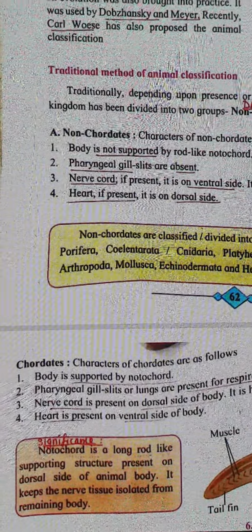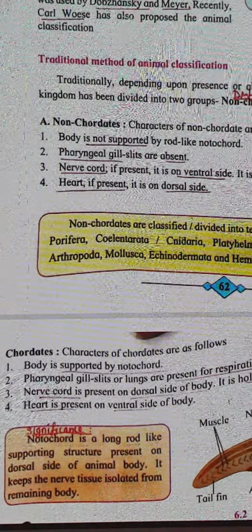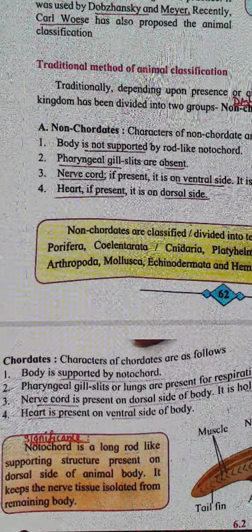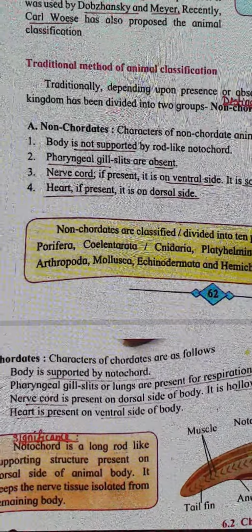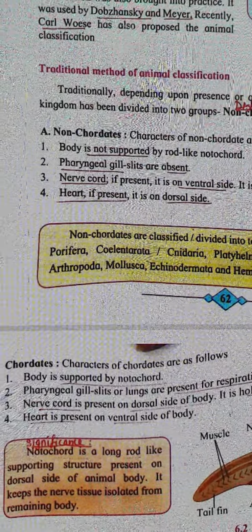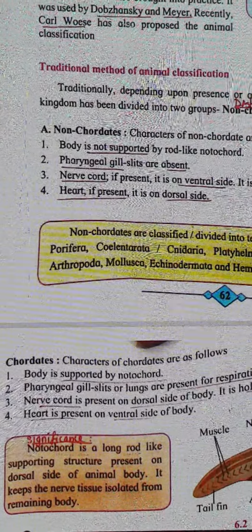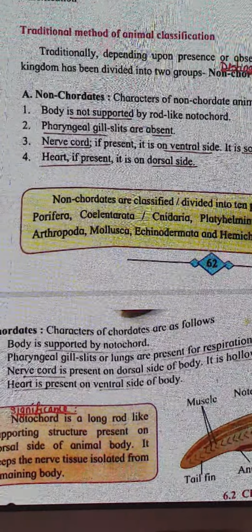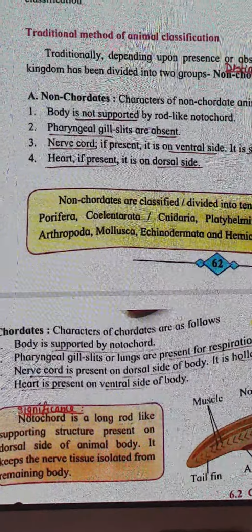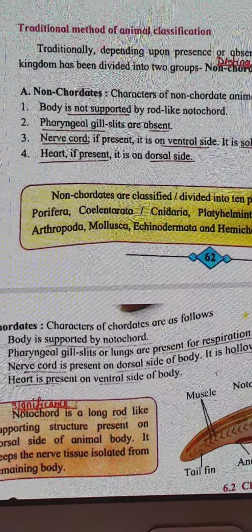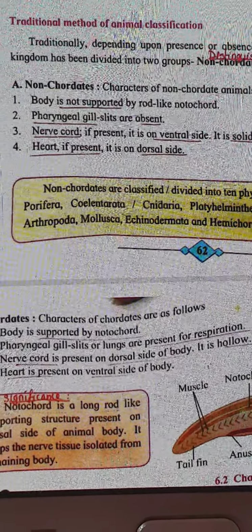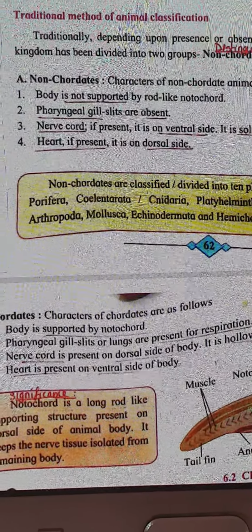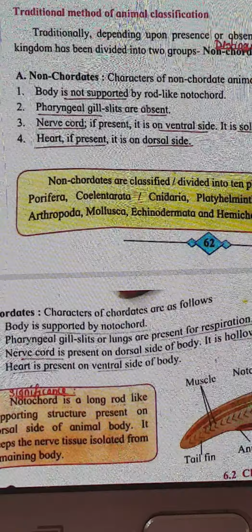So the pharyngeal gill slits are absent in case of non-chordates, but when you talk about chordates, they have the pharyngeal gill slits or lungs present. Now pharyngeal gill slits are basically in fishes, aquatic animals. Then lungs are present, and of course when you go further in classification, when I say mammals, reptiles, birds and all that, at that time they have lungs for respiration. So non-chordates do not have pharyngeal gill slits, whereas chordates have the pharyngeal gill slits.